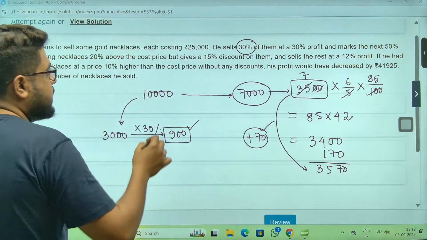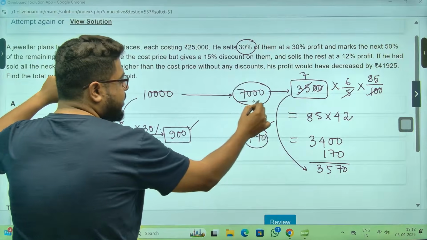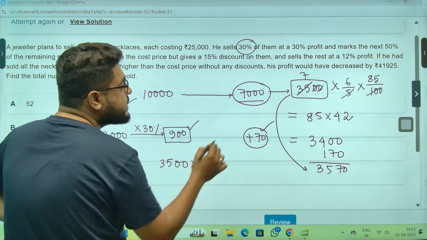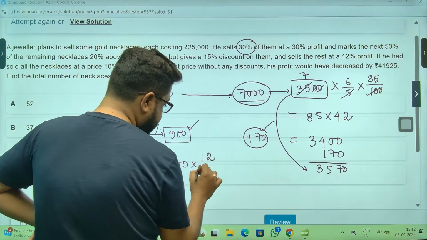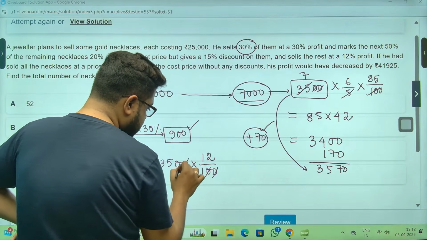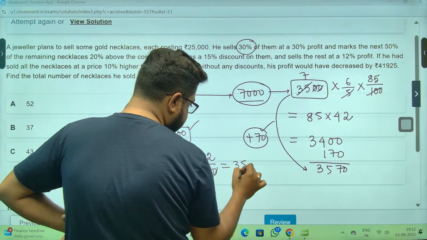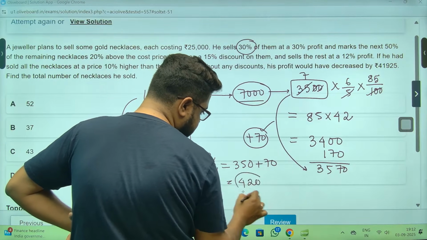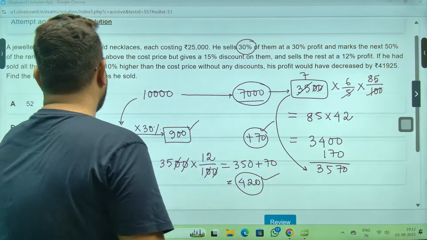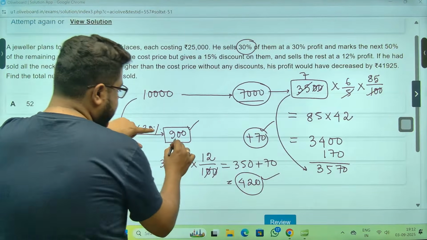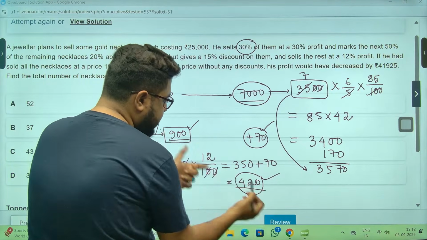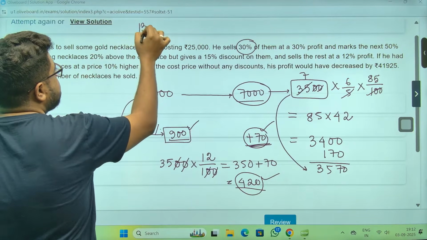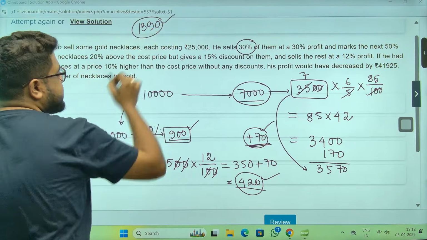Now, he sells the rest. The rest is 7,000, 3,500 gone, so 3,500 remaining. It is selling at 12% profit, sir. 35 into 10 is 350 plus 7, like 35 twos are 70, so 420 rupees. This is the total profit. Total profit is 900 plus 420 is 1,320, and 1,320 and 70 makes 1,390 rupees. This is the profit he has made.